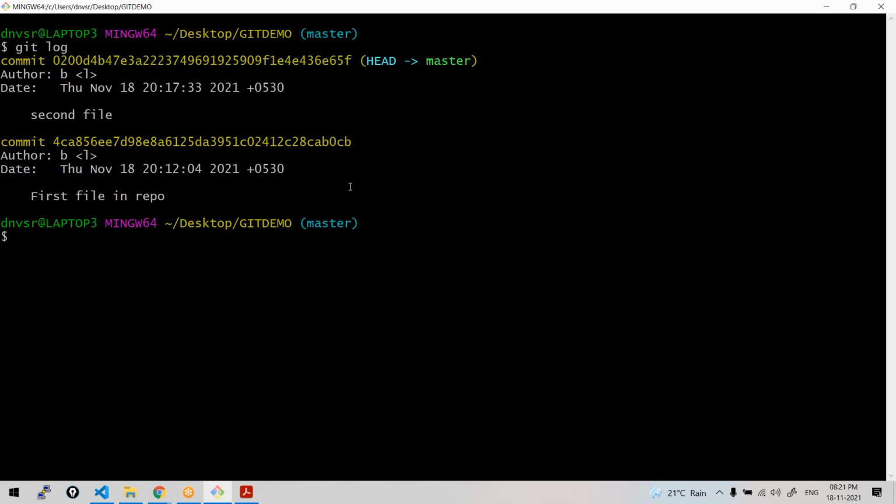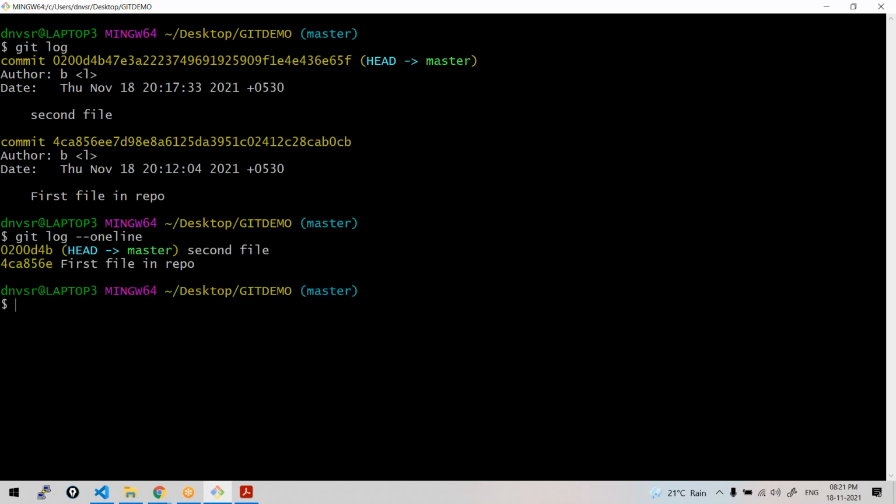If you want to see only the brief log, git log --oneline, the history of commits will be shown. See, just the simple log with the first 7 characters and the commit message. You can also see what changes happened in this commit. I'll show you this in some time, but before that, we have another topic to talk about.